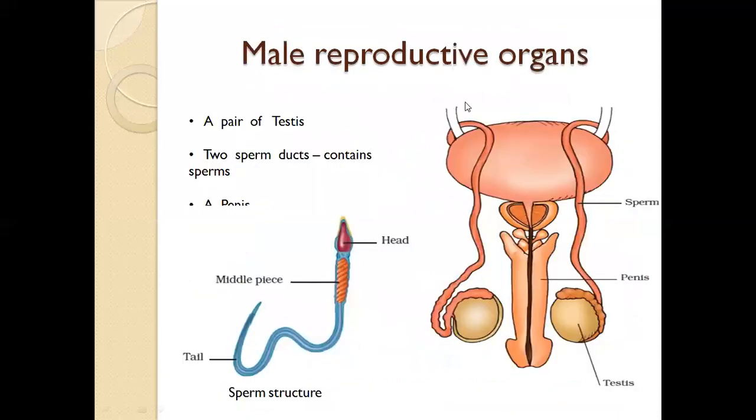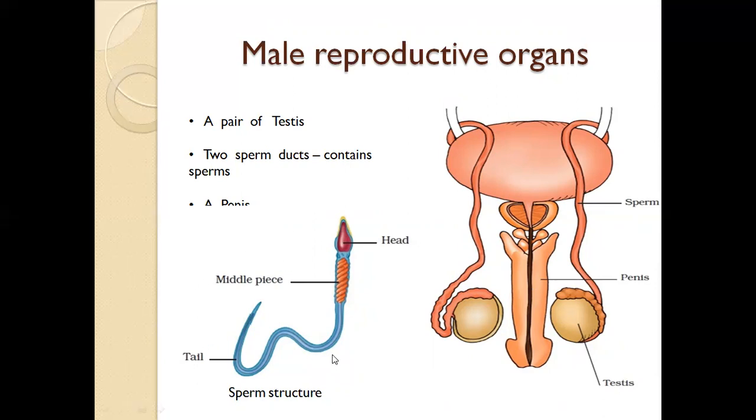This is a male reproductive organ. As you can see, a male reproductive organ consists of a pair of testes. This ball-like structure is called the testes. It consists of two sperm ducts. This is the sperm duct, which contains the sperm, also called the male gamete. It consists of a penis. This is the penis, through which the sperm comes out during the process of intercourse.